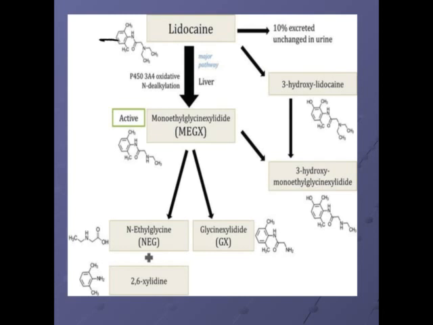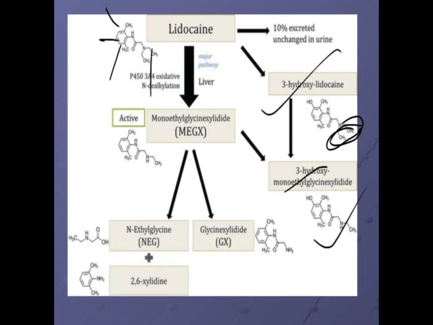At the third position, this position is free, so it can undergo hydroxylation at the 3 position, and then N-deethylation to form 3-hydroxy monoethylglycinexylidide. If both ethyl groups are present, it is diethyl, so only one deethylation takes place, so it is the monoethyl. That is one way.